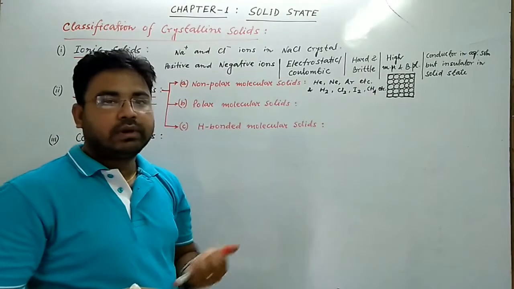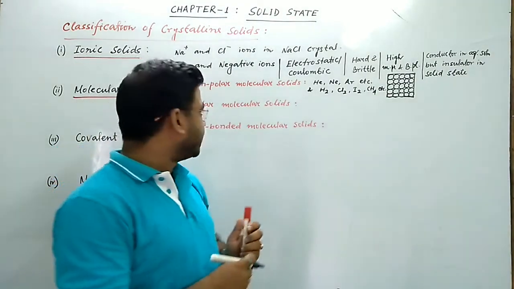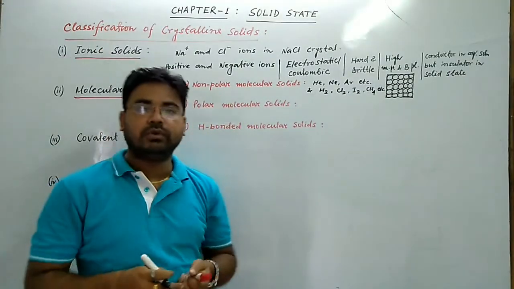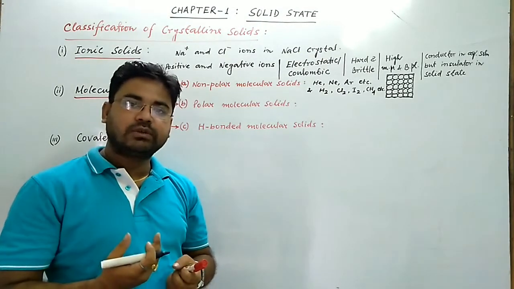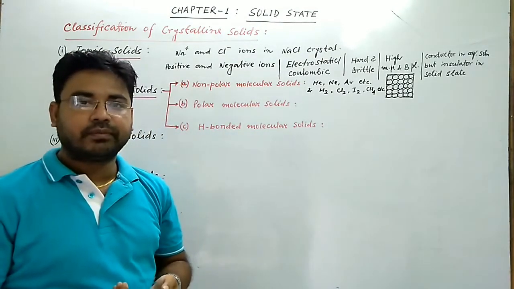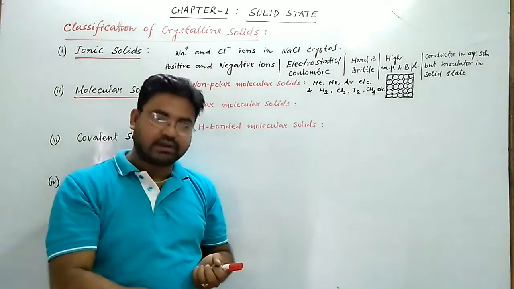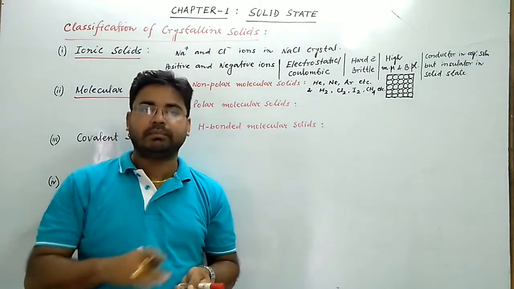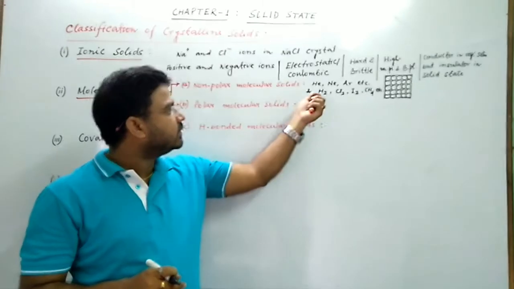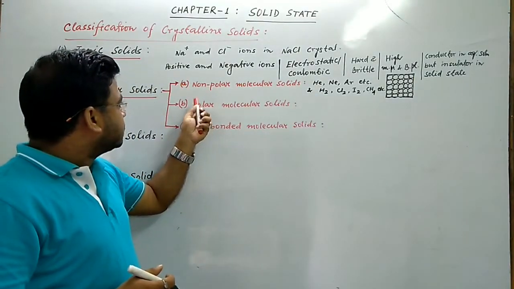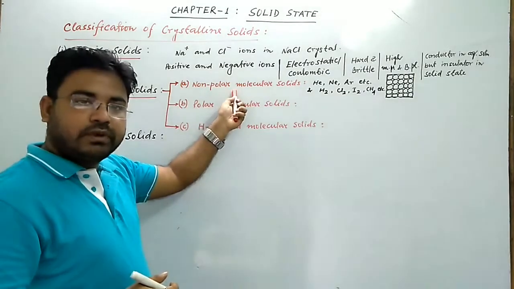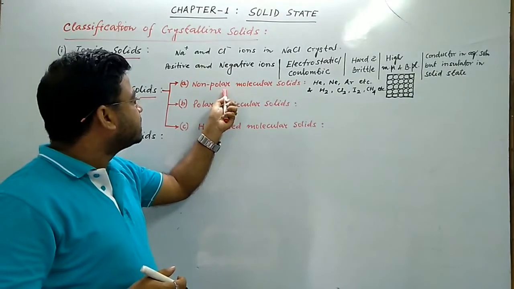Number four, at room temperature and ordinary pressure, non-polar molecular solids exist as liquids or gases. But at a very low temperature, minus temperature, they can exist as solid. So that's non-polar molecular solid. So what is the information about non-polar molecular solid?